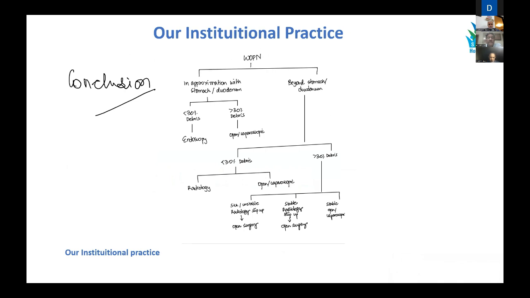In apposition with the stomach, if you have a big one with less than 30% debris, we request an endoscopist to do it. But if it is significantly large, with more than 30% debris, we request our laparoscopic surgeons to come and take over the patient. If there is no apposition and the debris is less than 30%, then we request our radiology colleagues to take it up, or open or laparoscopic surgery can also be done.